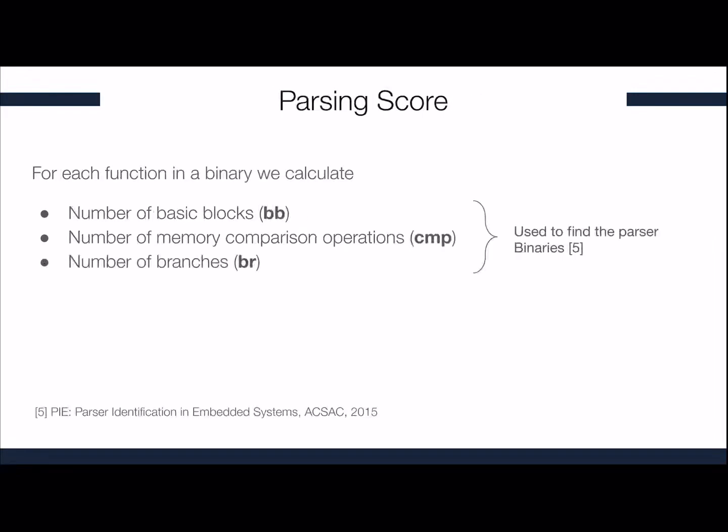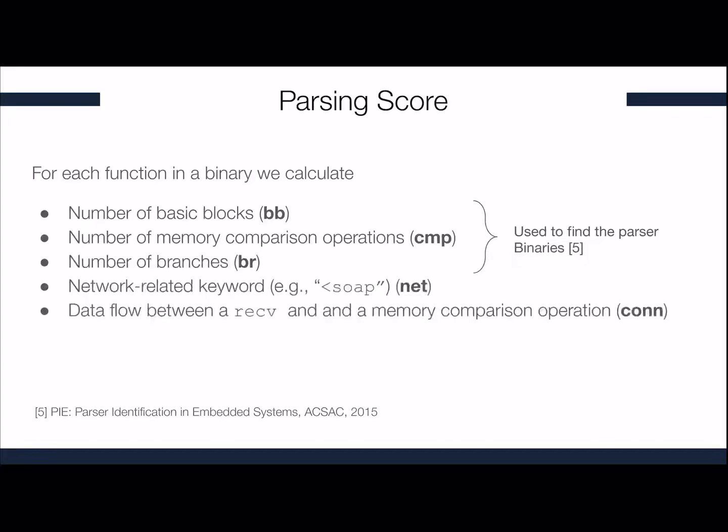To find binaries that contain parsing capabilities, we based our algorithm on related work, and we collect three different quantities: the number of basic blocks, the number of memory comparison operations, and the number of branches. Since we're interested in finding functions that parse user data received from the network, we also introduce two new quantities. We count the network-related keywords referenced within a function, and then we search whether there is a data flow between a read from a socket and a memory comparison operation.